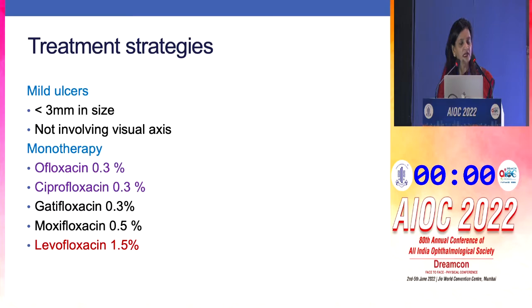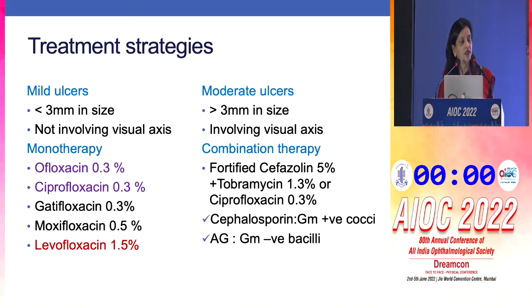There are various treatment strategies. So for mild ulcers less than 3 millimeters in size, not involving the visual axis, one can start monotherapy with Oflox, Ciproflox, Gateflox, Moxiflox, and nowadays we've started a randomized control study, in collaboration with LV Prasad Eye Institute at Hyderabad, where we are comparing Levoflox with the conventional combination therapy.